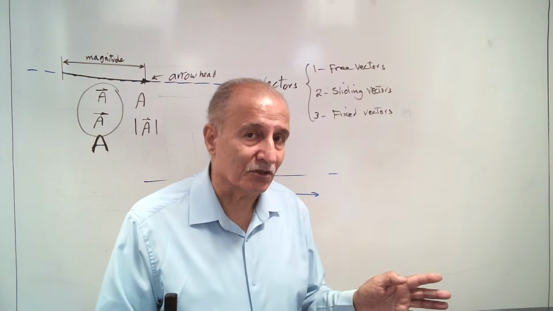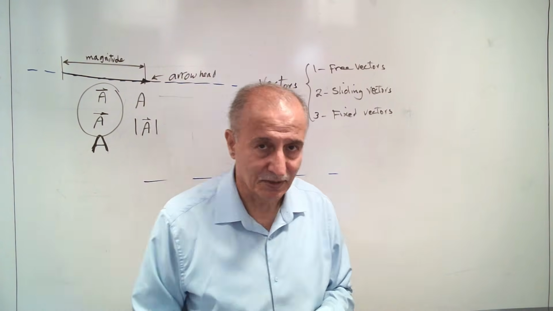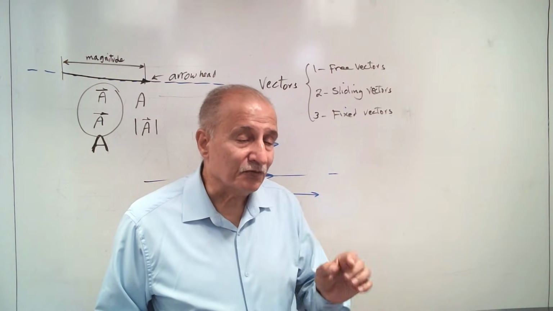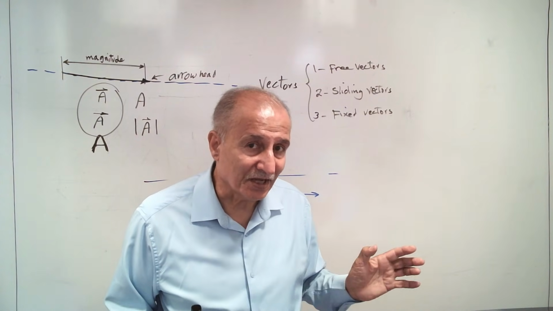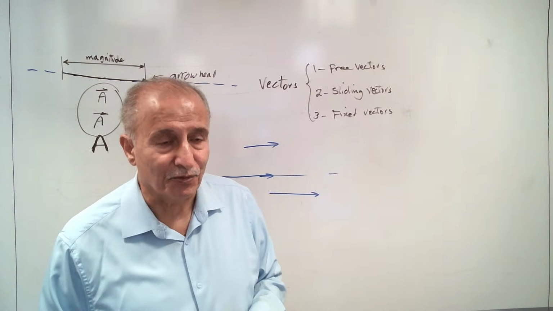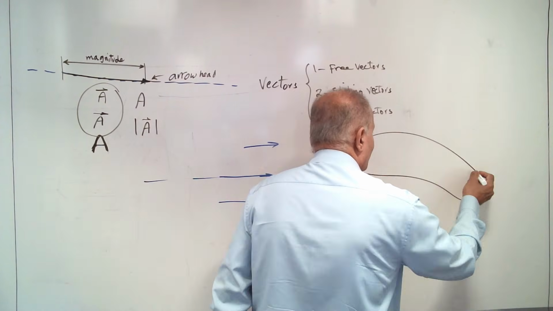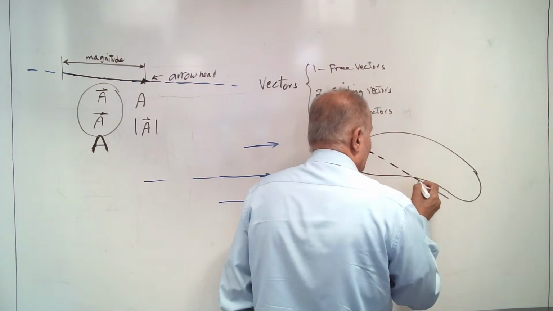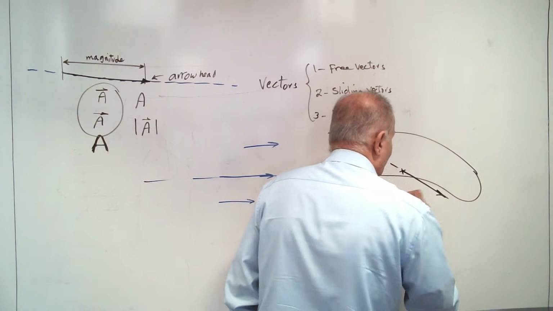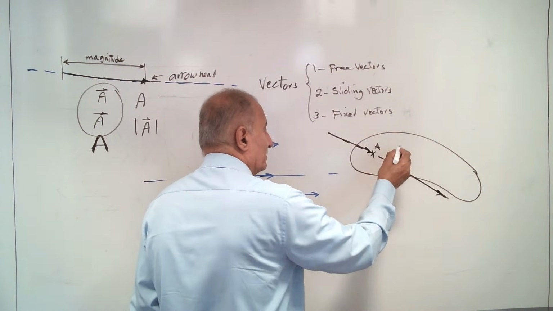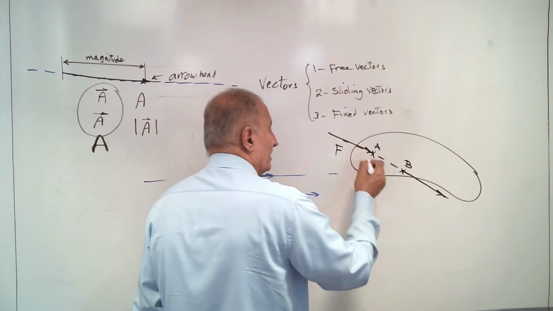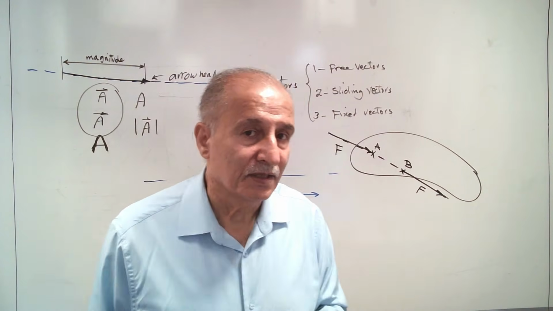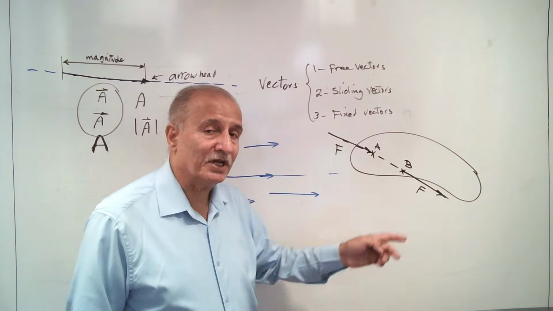You cannot change the line of action, and you cannot change the point of action either. The vector is fixed at this point. Why? Because the bodies you consider are not rigid, they are deformable. When the body is deformable, if the force is exerted here, it's completely different from when it acts here. This is point of action A and point of action B: the two forces F have the same direction and the same magnitude, and two different points of action on the same line of action as well.